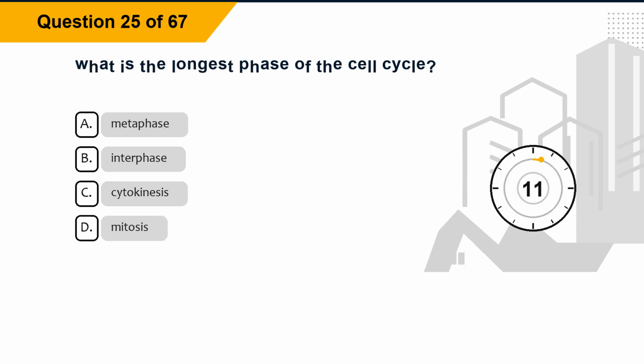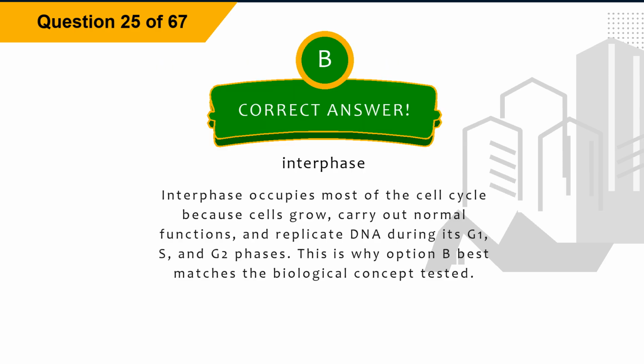Question 25. What is the longest phase of the cell cycle? Option A, metaphase. Option B, interphase. Option C, cytokinesis. Option D, mitosis. The correct answer is option B, interphase.